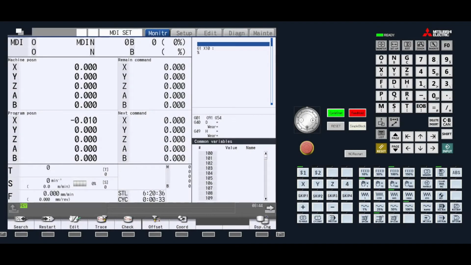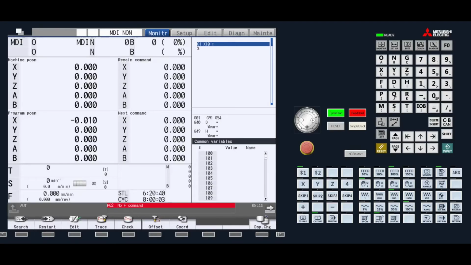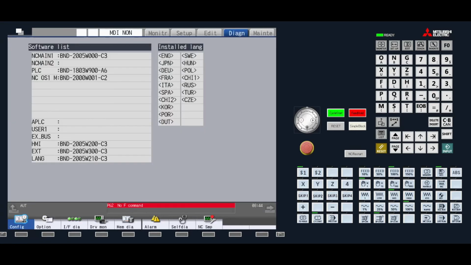The alarm guidance function is similar to the parameter guidance function. Alarms for the control can be difficult to understand for some users, especially if it's an alarm they're not familiar with. When an alarm occurs, it will be displayed at the bottom of the screen. We can go to the alarm page under the diagnostics section, but this offers only a bit more information.